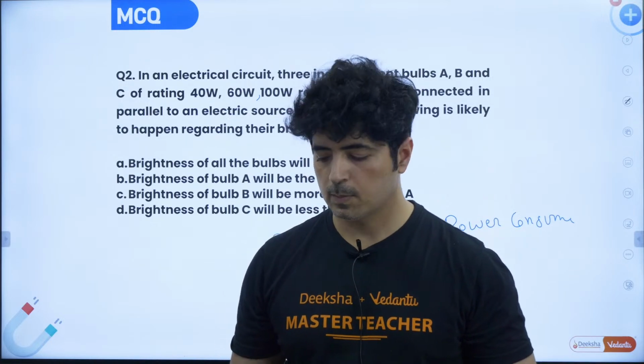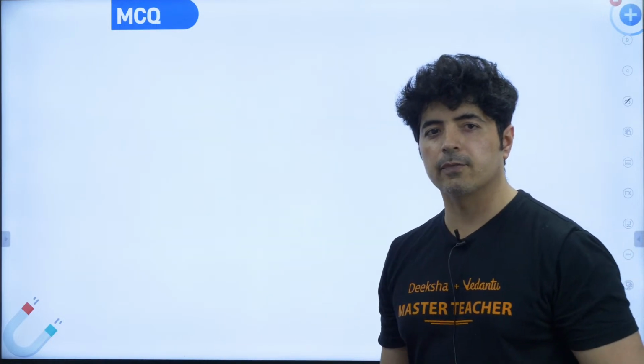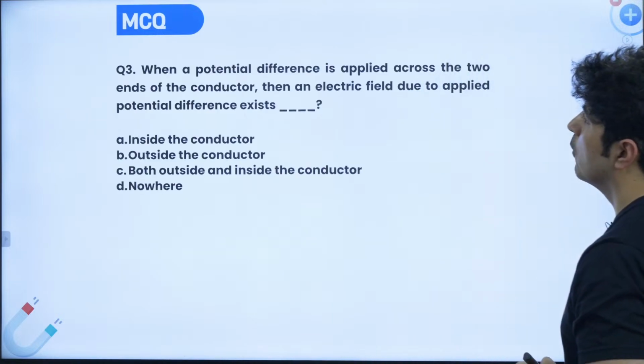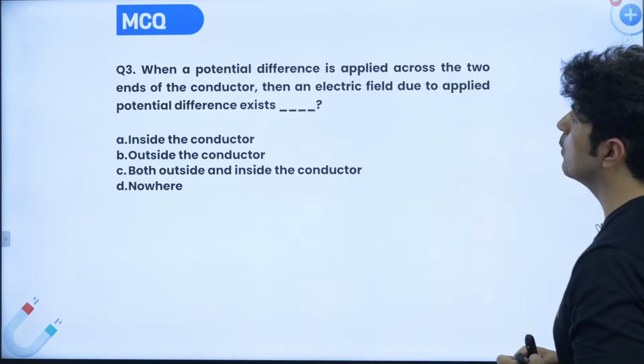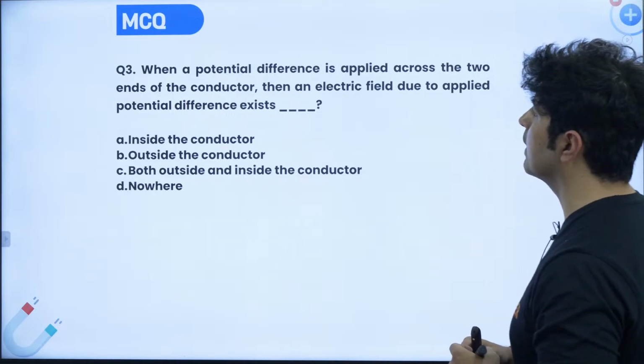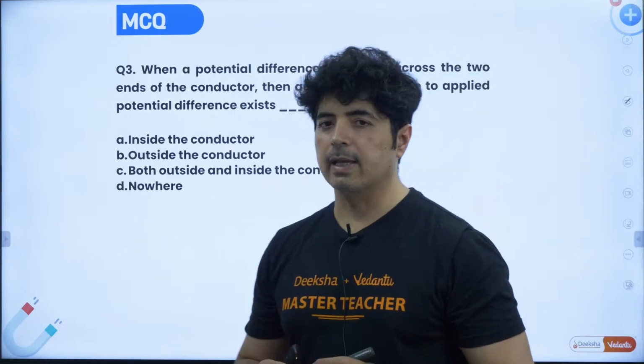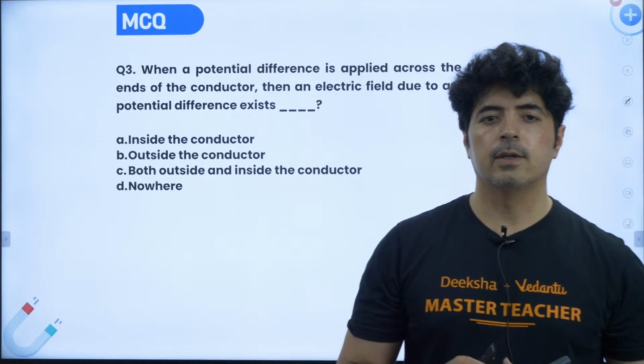Let's do the next problem. We are running short of time. When a potential difference is applied across the two ends of a conductor, then the electric field due to the applied potential difference exists inside the conductor, outside the conductor, or both outside and inside.